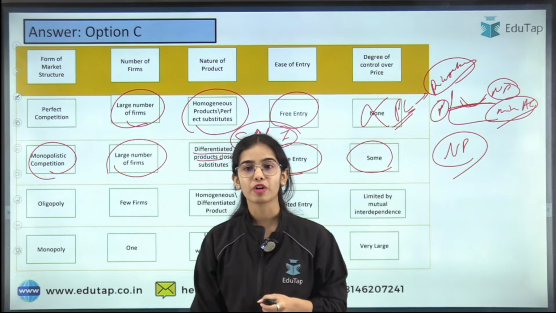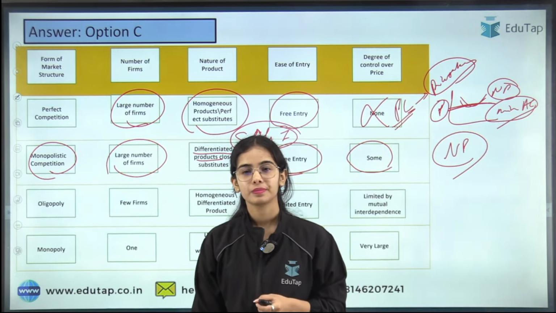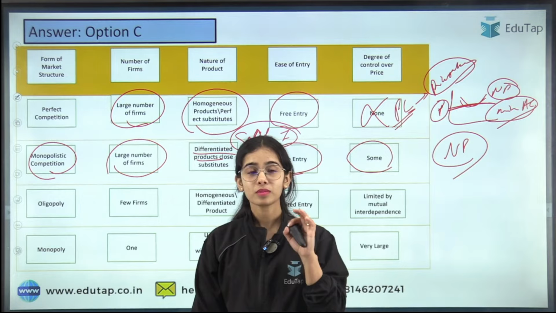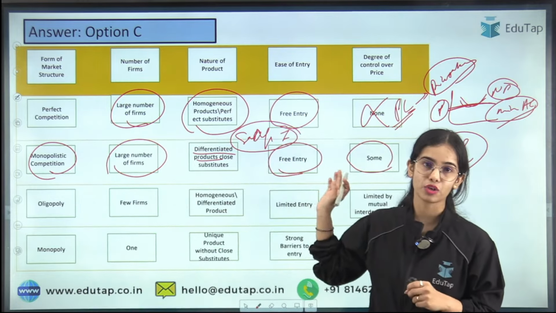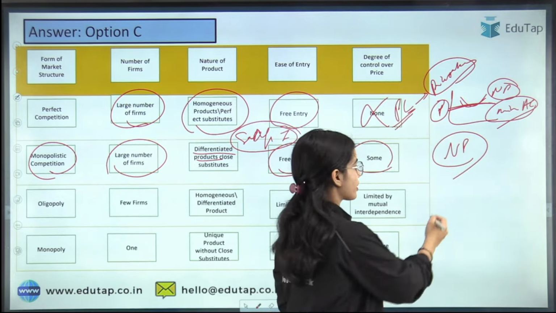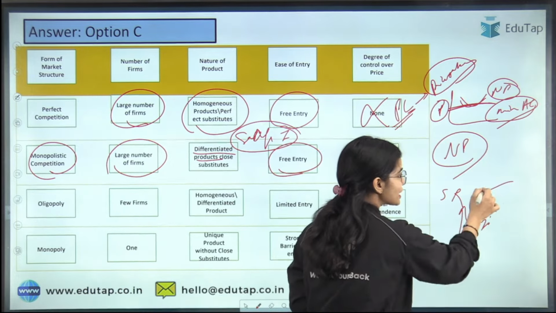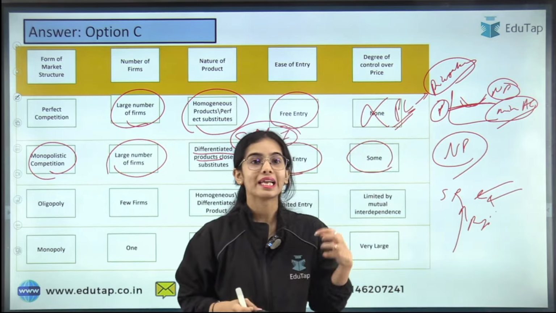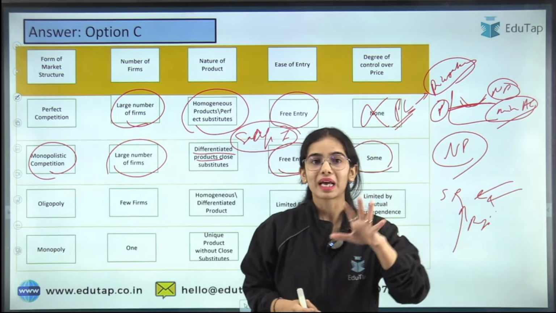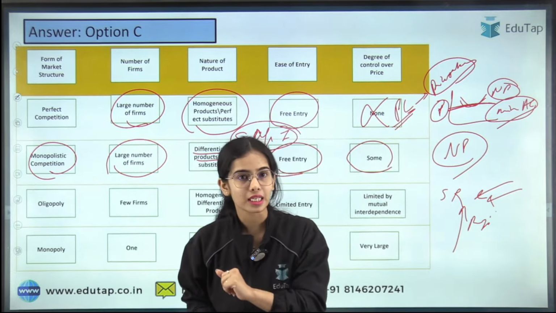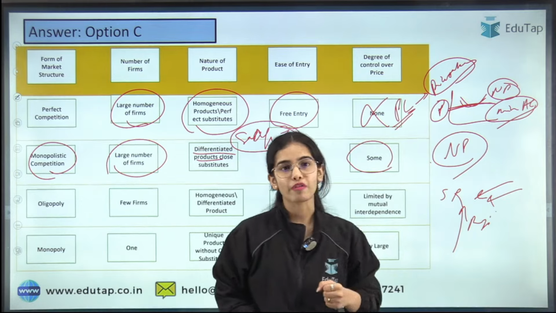Why are they having the normal profits? Because of the free entry and exit of the firms. Let's say that in the short run, they are earning huge profits. So the new firms will start entering the market. When the new firms enter the market, the supply will increase, prices will decrease and profits will start decreasing until they reach normal profit in the long run.